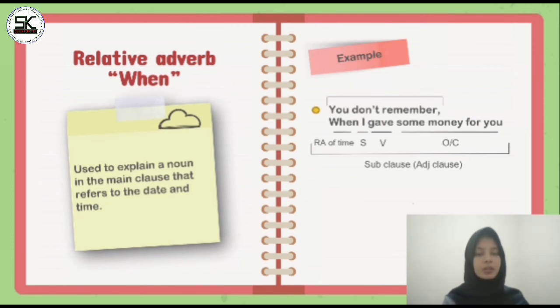Why do we use when, not where or why? Because the noun in the main clause is remember, and remember refers to time. So the pattern is relative adverb plus subject plus verb plus object or complement. In the sentence, when is a relative adverb, I is subject, gave is verb.